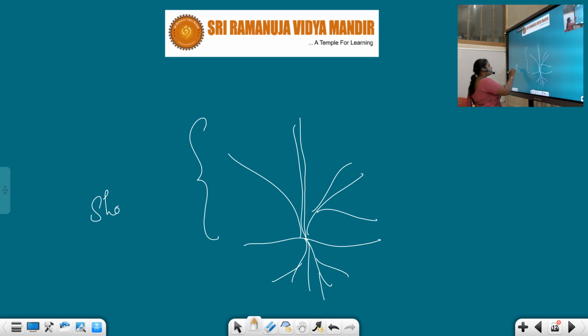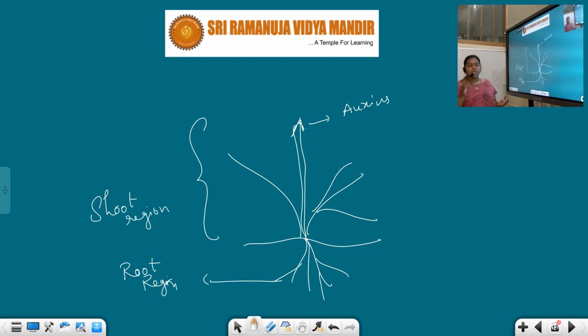These are chemical substances that allow the growth of a plant only in an upward direction. They allow the growth of the apical buds, but they don't allow the growth of lateral buds.